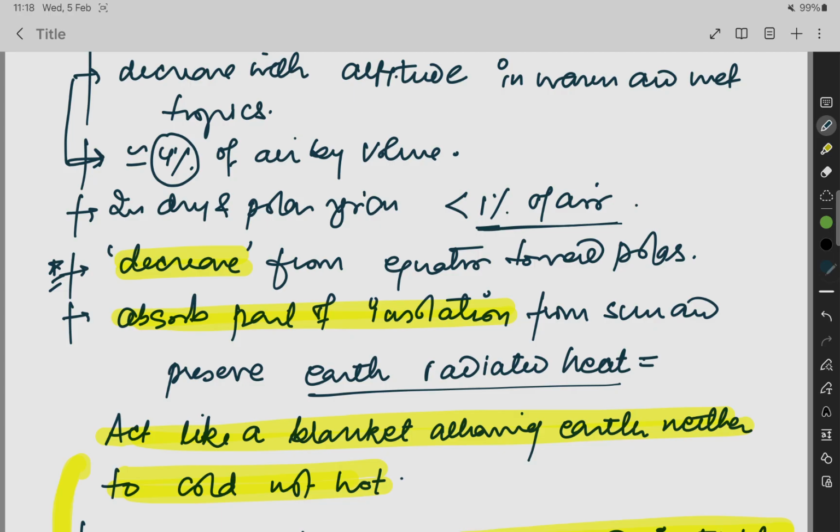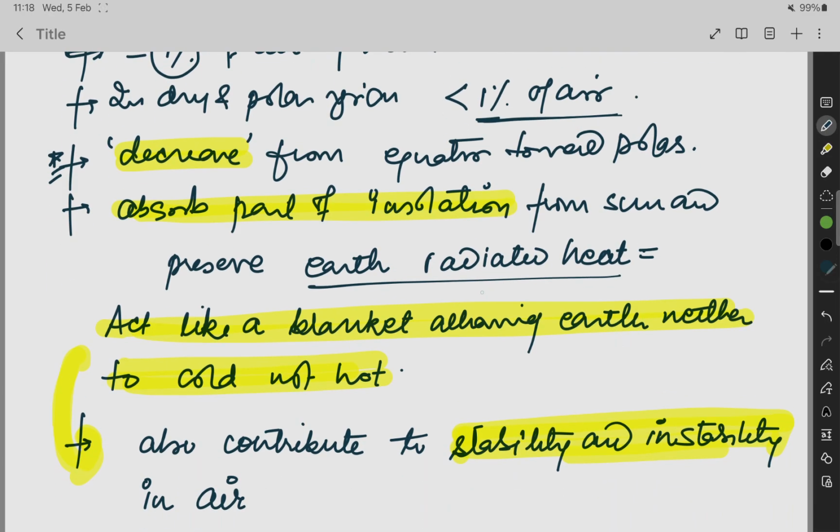Line to be remembered: it absorbs part of the insolation from the sun and preserves earth radiated heat. So it acts like a blanket around the earth, neither too cold nor too hot.